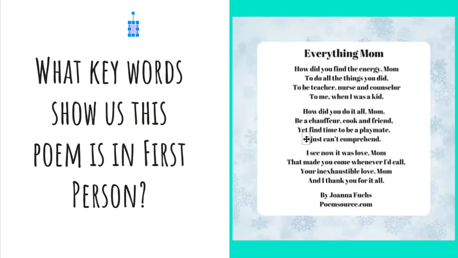The first thing I saw was the word I. And then you see it again down here, when she says, I see it was love. You'd come whenever I'd call. And I thank you for it all. So we know that this narrator is talking about how she is feeling. Joanna is talking about how she's feeling. She says the word I. That's how we know it's in first person.